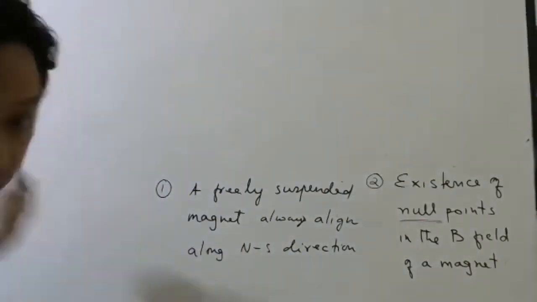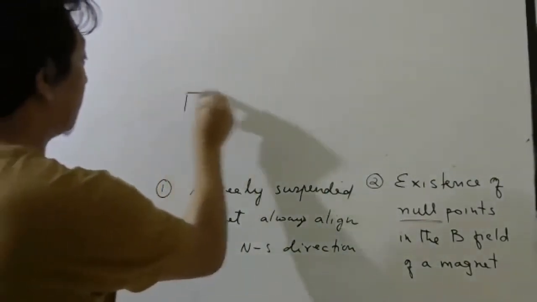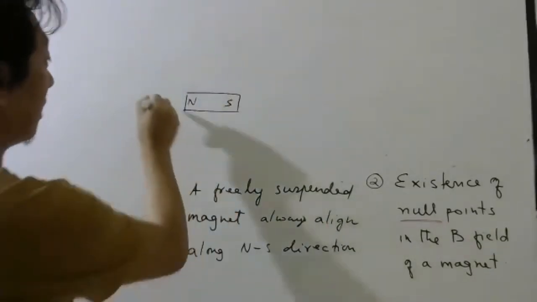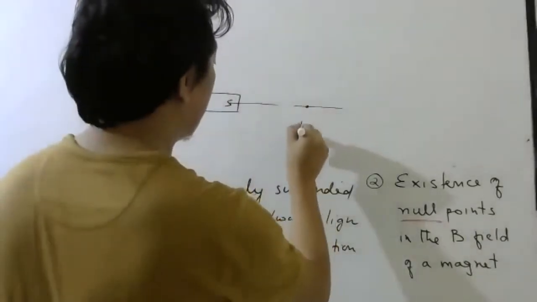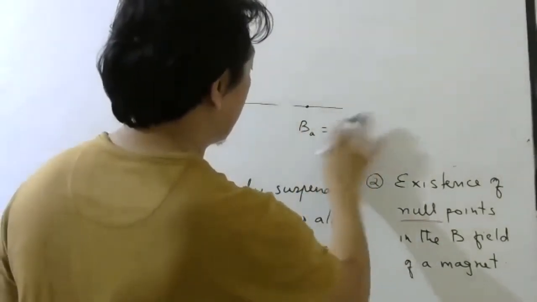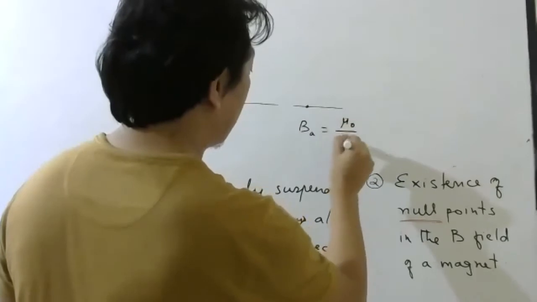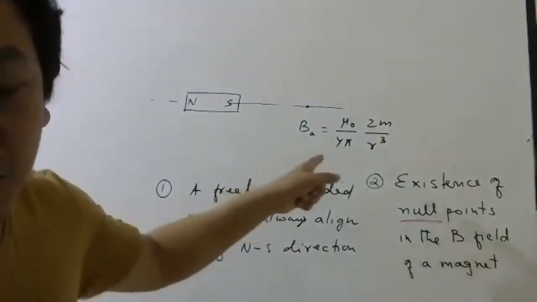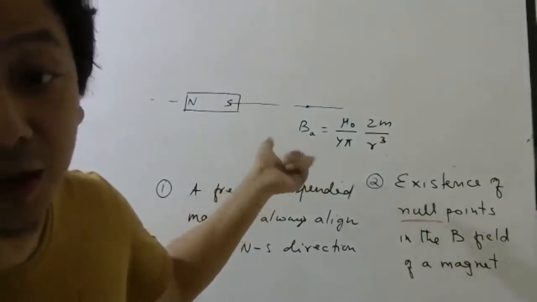So if you take a bar magnet, north-south, I hope you remember at axial point, the magnetic field is mu naught by 4 pi, 2m by r cube. Similar to the formula of electric field due to electric dipole.